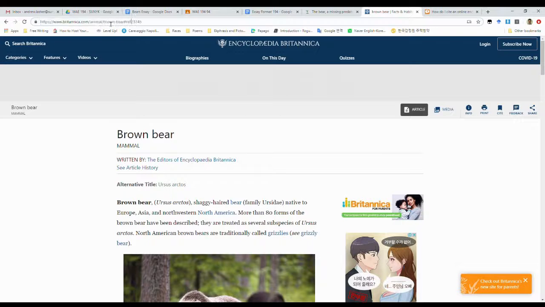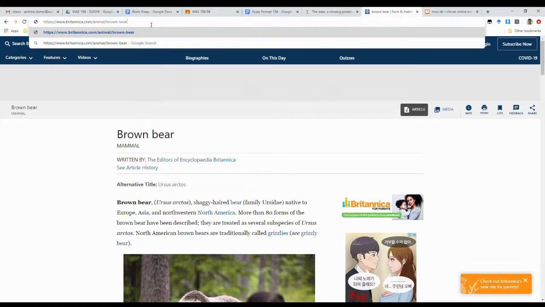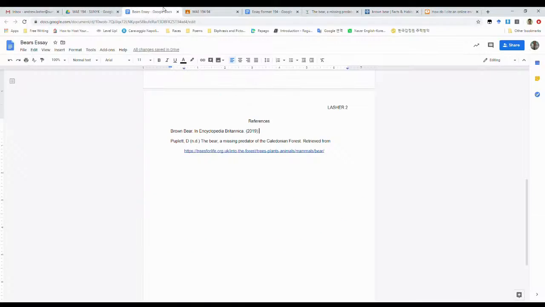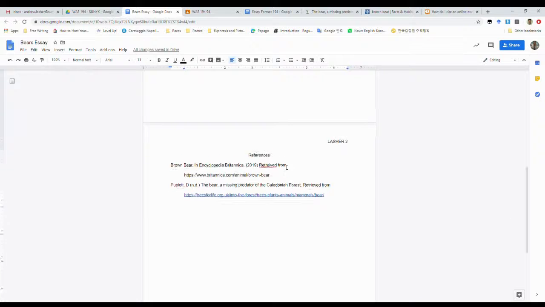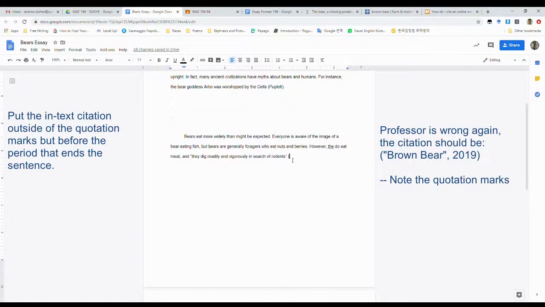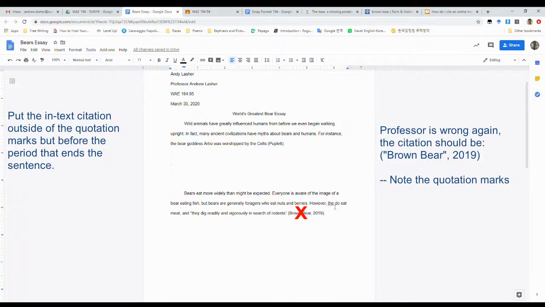We look here, we'll get rid of this reference, right? Retrieved from, oh, look at that, I made a spelling mistake. So, I noticed that it's red, but maybe if I didn't notice, I would want to find my spelling mistakes, but we'll worry about it in a moment. Let's finish this citation. And then up here, we can put brown bear, 2019. Oh, and I made another mistake here. Look at that. This is lazy writing.